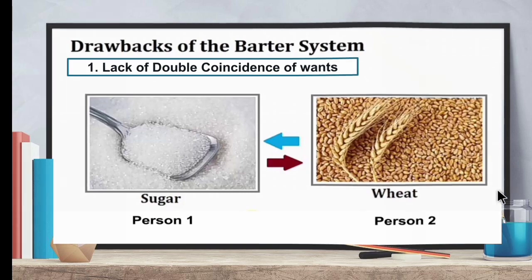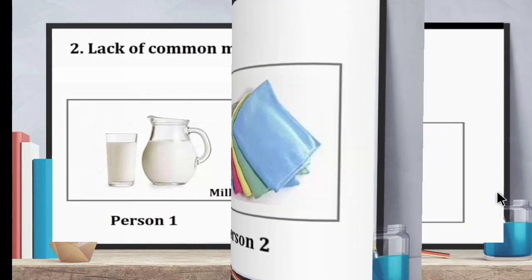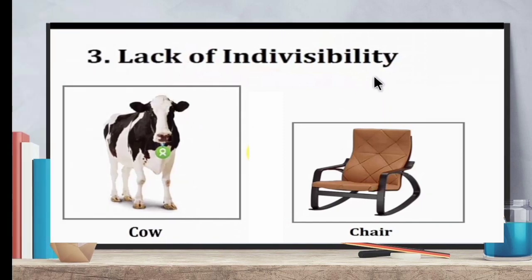And second drawback is lack of common measure of value. There is no standard measure in the product. For example, if person 1 has milk and person 2 has cloth, and they want to exchange, there is no standard measurement. And third drawback is lack of divisibility. For example, person 1 has a cow and person 2 has a chair. We all know that a cow is more expensive than a chair. So we can't divide the cow to make it equal in value to the chair. So it is another drawback.